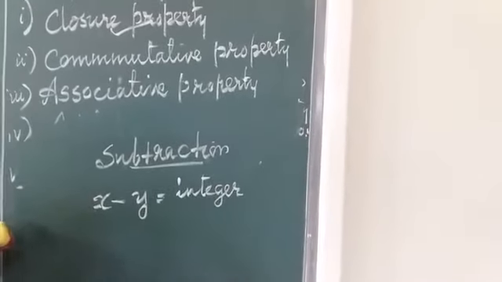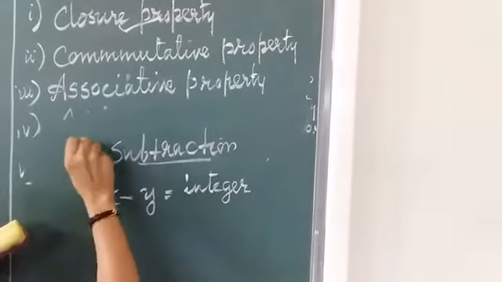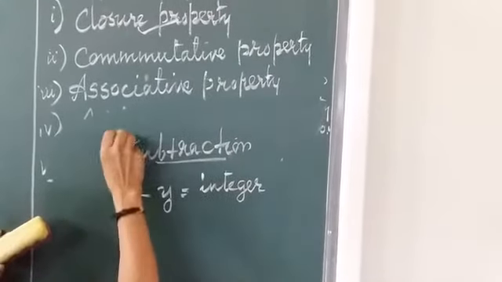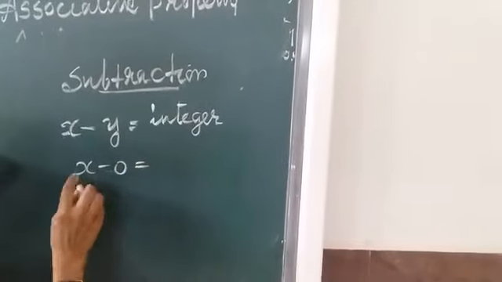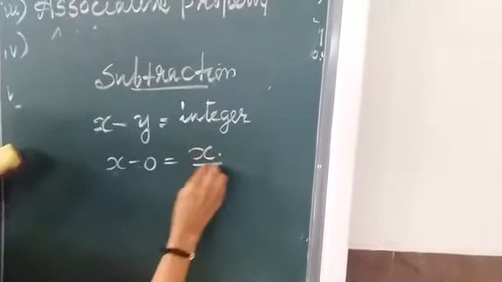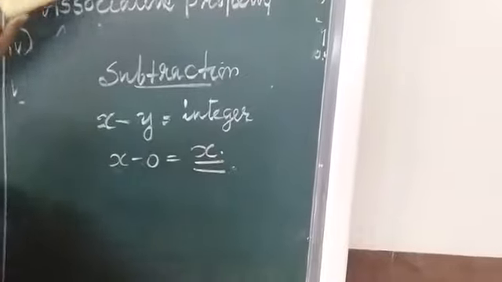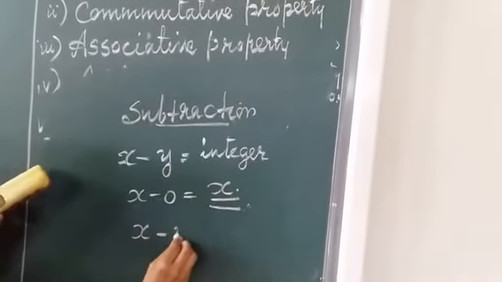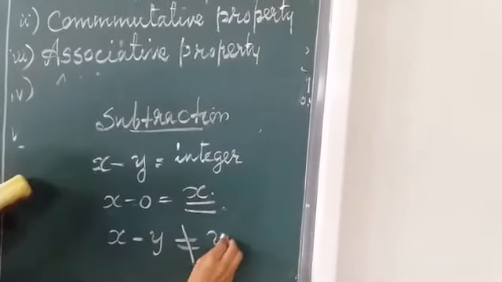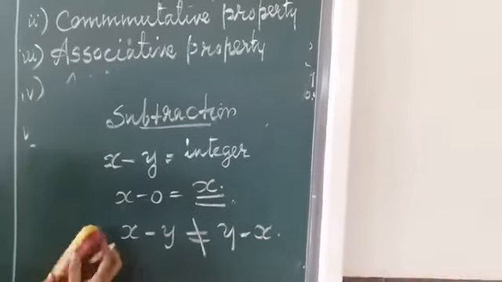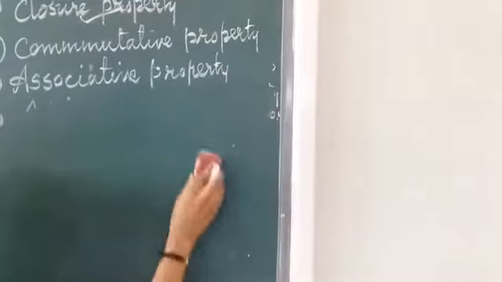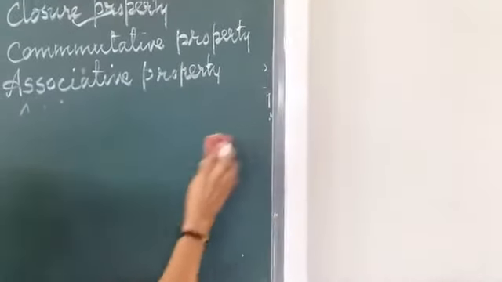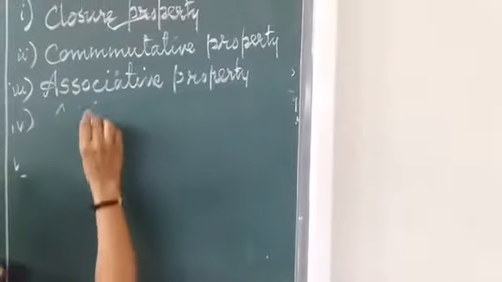And also in the same way, additive identity is there. That means when we subtract the identity element 0 from a number, the same number will be obtained. Other properties are not followed because x minus y is not equal to y minus x. So two properties, closure and additive identity only, will remain in the case of subtraction.